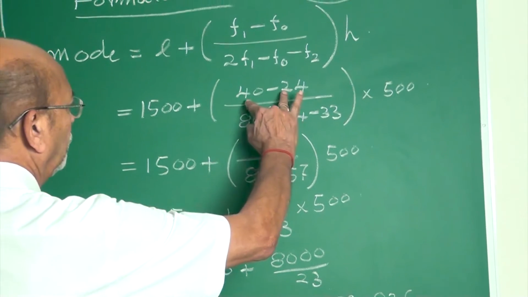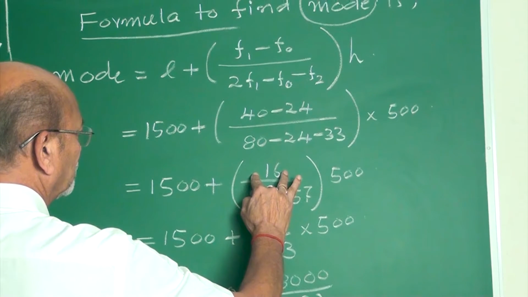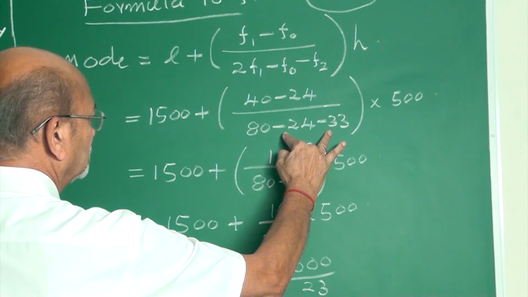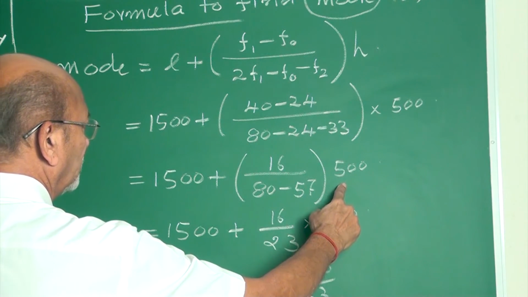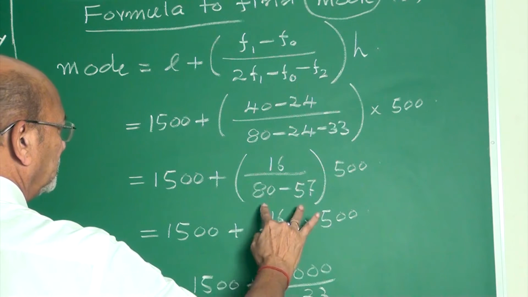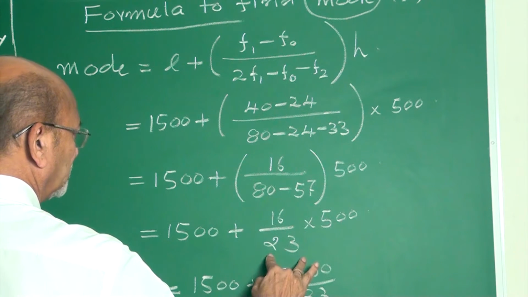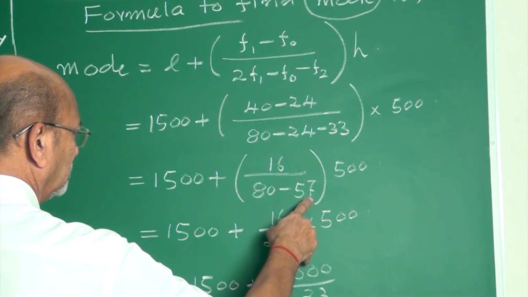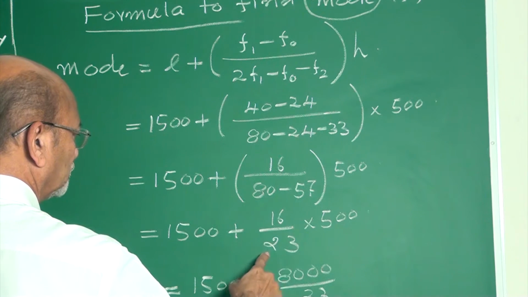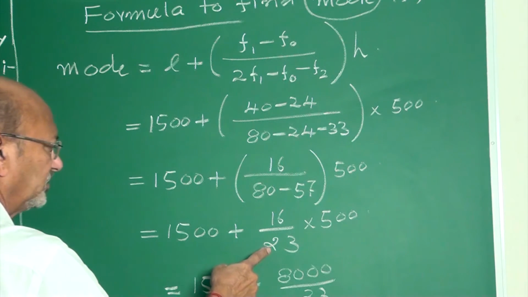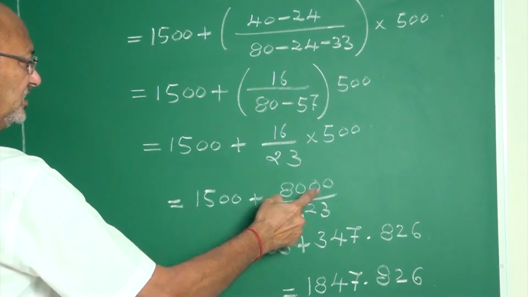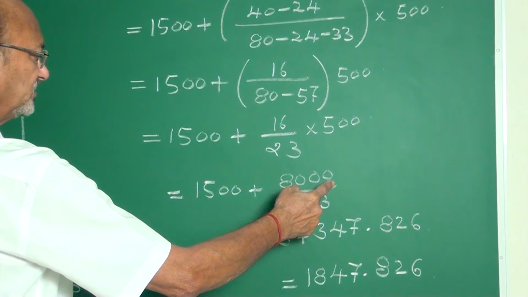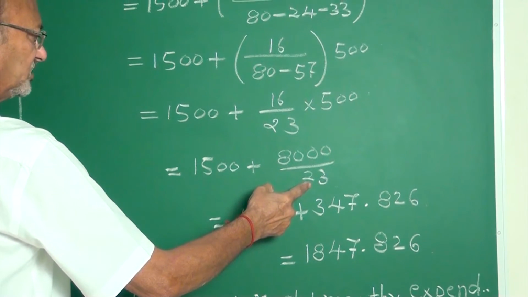40 minus 24 is 16. 80 minus 57 is 23. So 16 upon 23 into 500. It is a prime number, no cancellation. 16 into 5 is 80, double zero, so it is 8000 divided by 23.